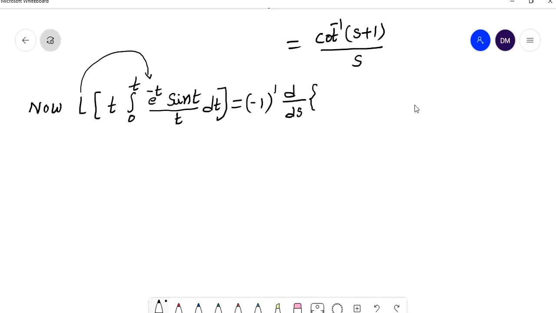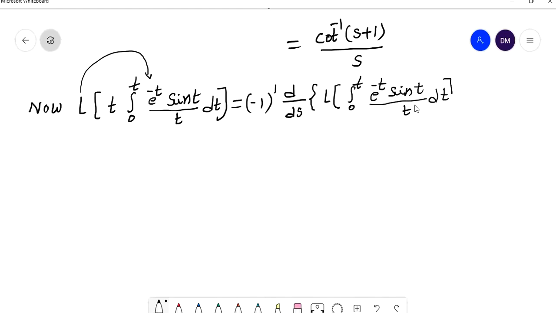This is f of t, meaning I can write L of integral 0 to t e power minus t sin t by t into dt.